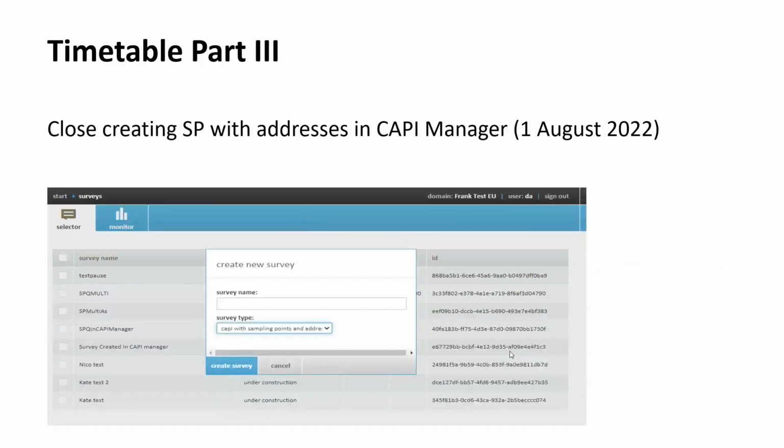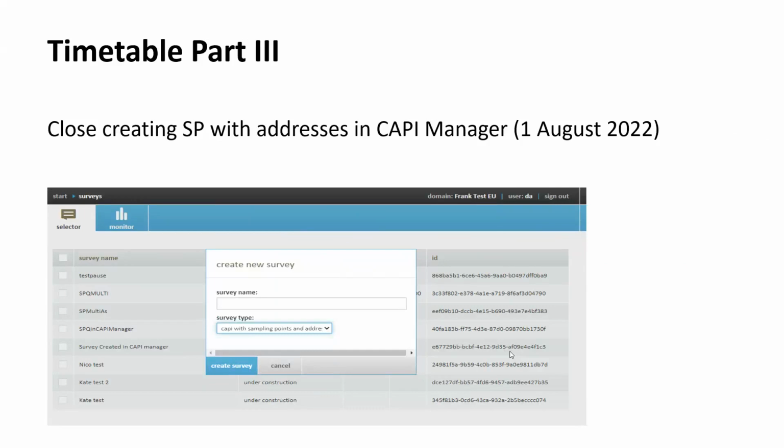Third step is closing creating sample points with addresses in the CAPI Manager. That is something that we have already done for the Classic Manager, for the basic survey, and for the survey with sample points and quota.